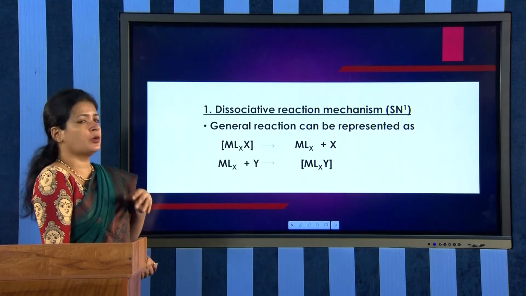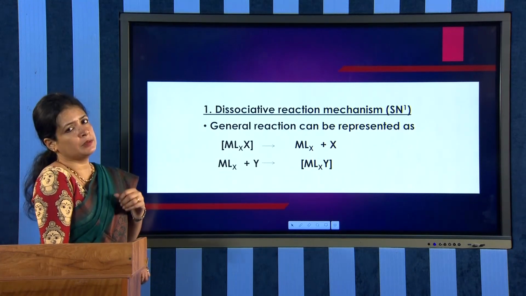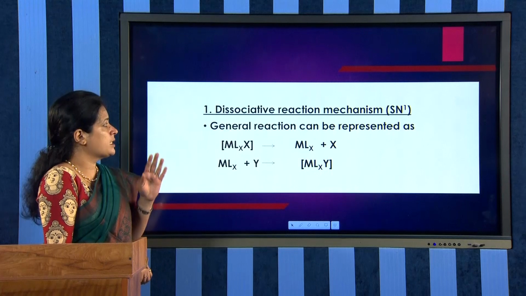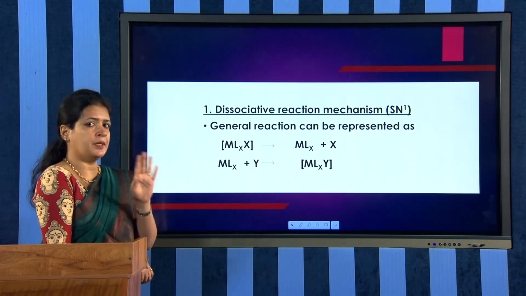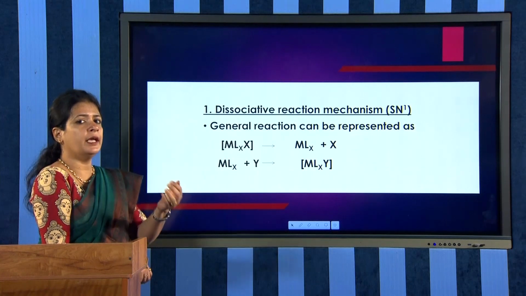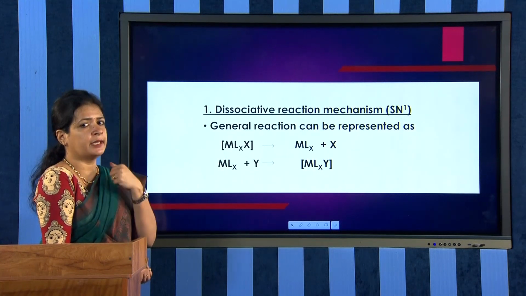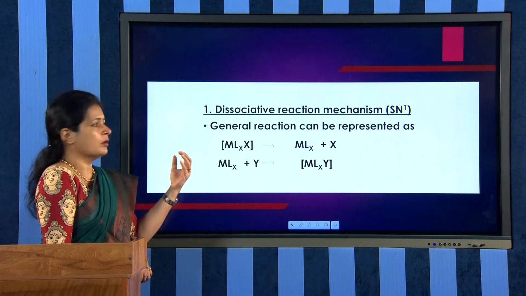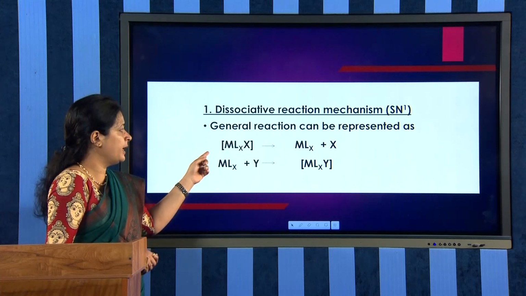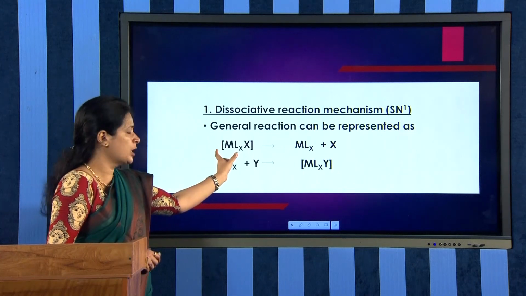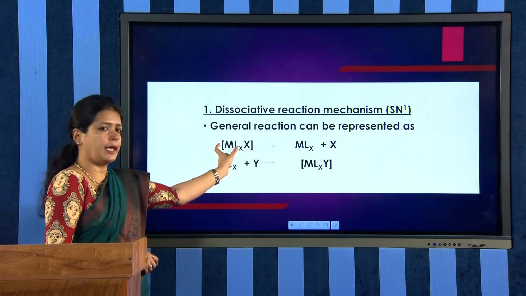the dissociation mechanism, or dissociative reaction mechanism, or SN1 mechanism. Dissociative reaction mechanism means first a dissociation happens and then only the ligand will be entering. The entering ligand will be attaching to the complex. So, the general reaction can be represented like this. MLxX means we have the initial complex MLxX.